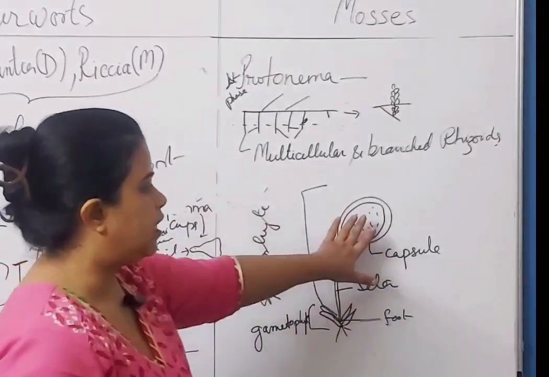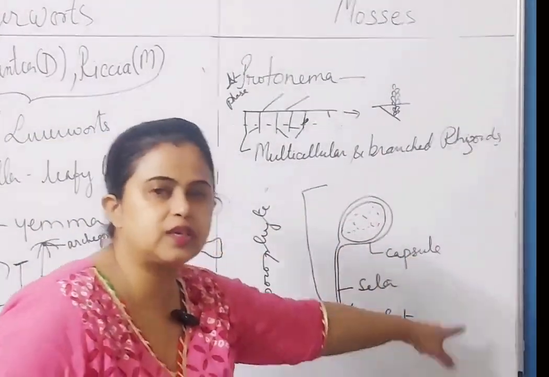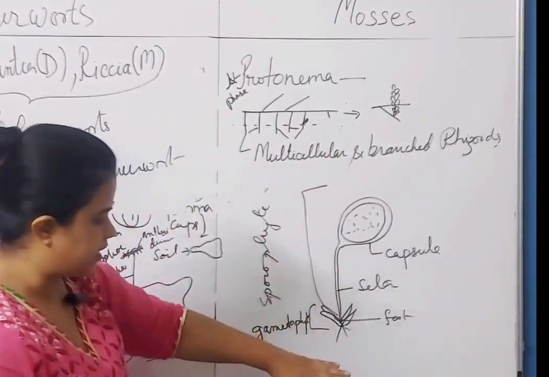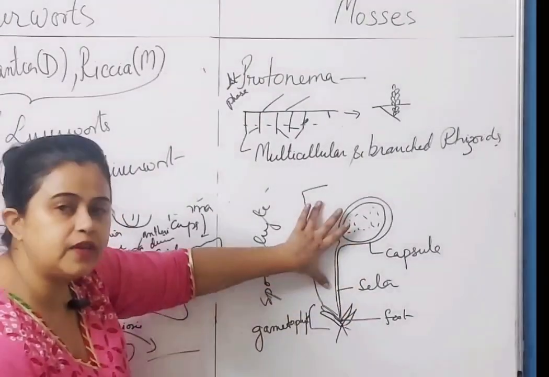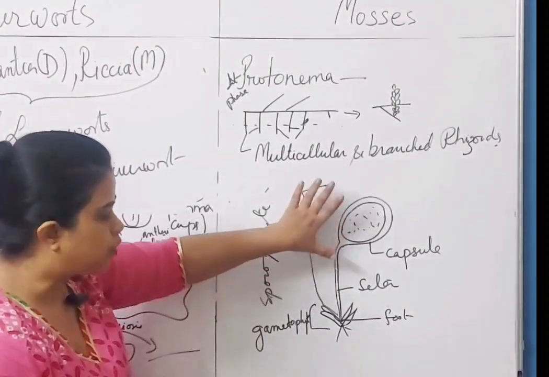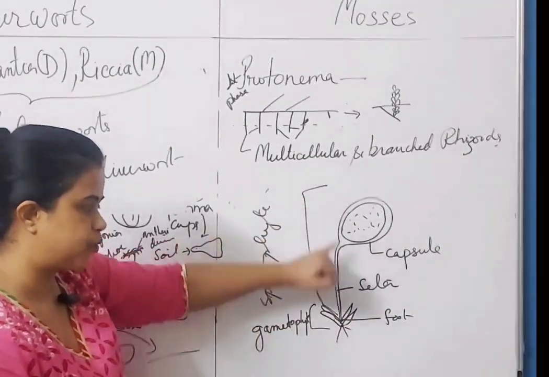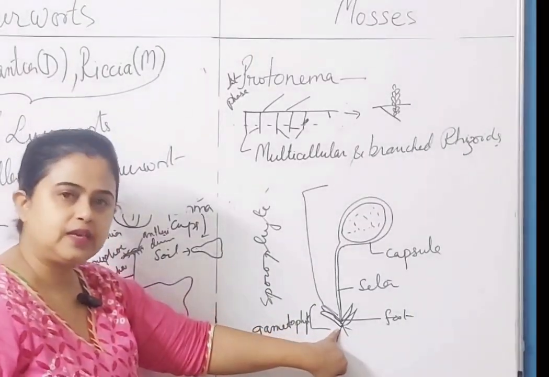Clear? Here again the meiosis will occur, the spores will fall on the ground and give rise to new plants. So do you see this diagram? It is a combination of the gametophyte giving support to the dependent sporophyte. The sporophyte is not independent, it stays attached to the gametophyte. Is that clear?